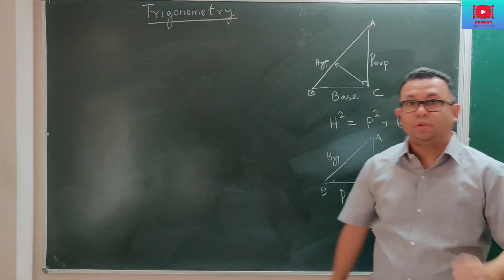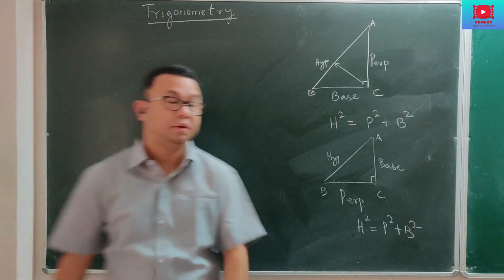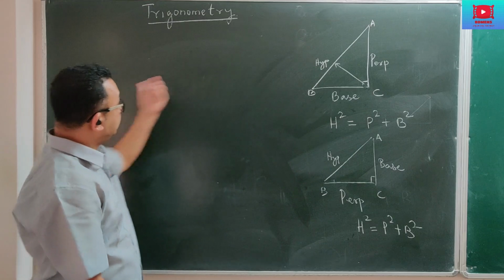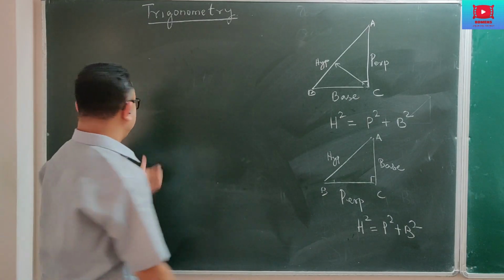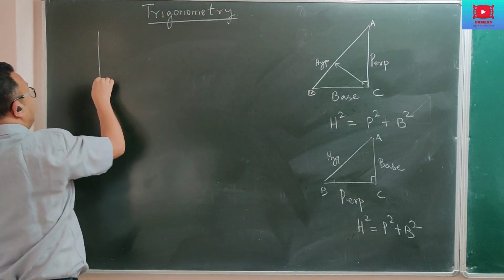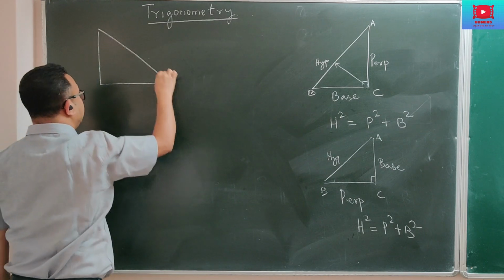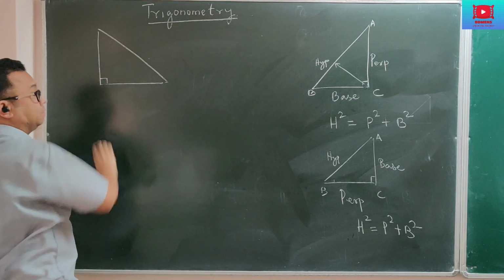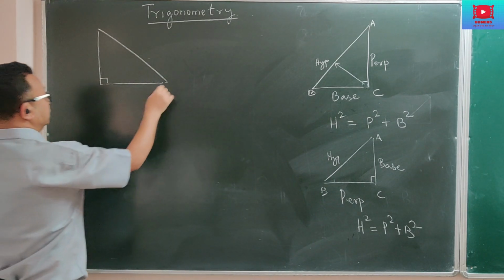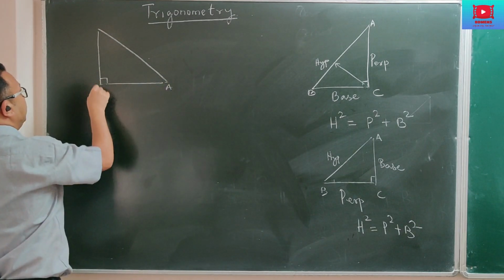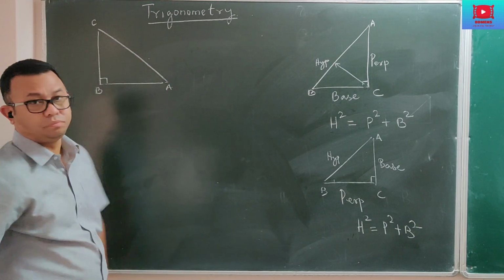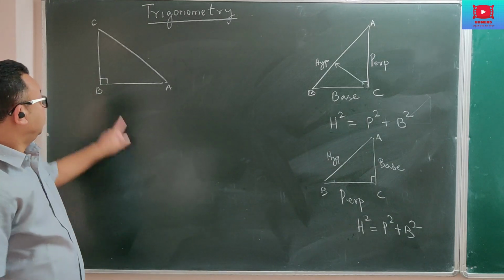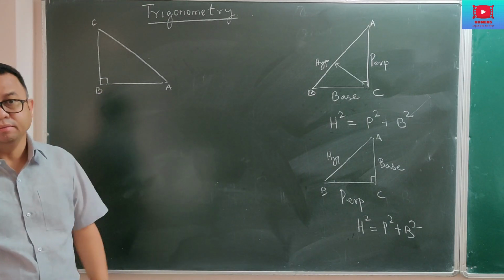But the same is not true with trigonometry. Now we will compare the two triangles. Here is trigonometry. If I am making a right angle triangle, here you can see I made a right angle here. And if I am considering these points as A, B, and C, you can see 90 degrees at B.